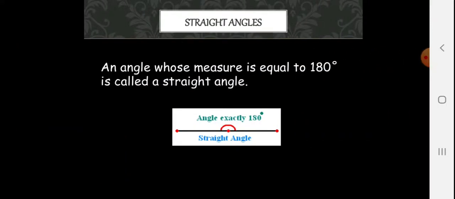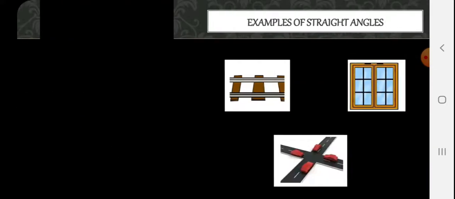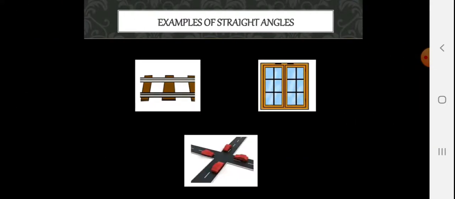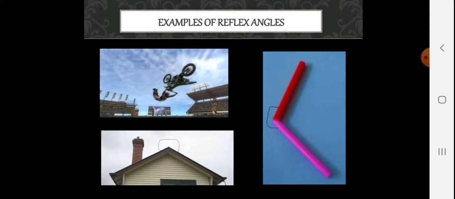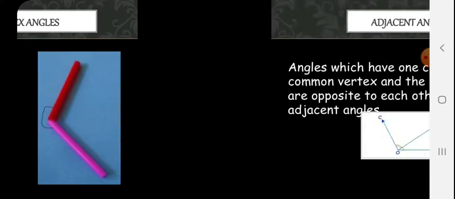An angle whose measure is equal to 180 degree is called the straight angle. Exactly a straight line is equal to 180 degree. Examples of straight angles you can see here. These are the straight angles. Reflex angle: an angle whose measure is more than 180 degree but less than 360 degree is called the reflex angle. Examples of reflex angles are, you can see here, the biker and the rooftop and the tool whose backward side angle is more than 180 degree.